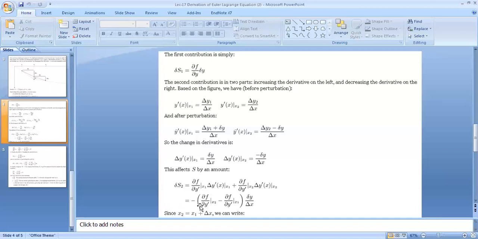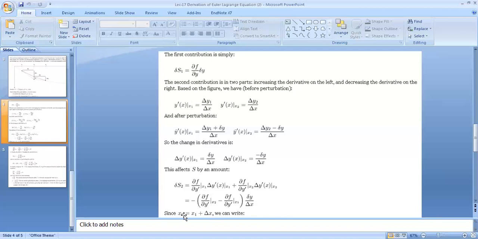This will become equal to minus partial f over partial y dash at x2 minus partial f over partial y dash at x1 delta y over delta x, which will be a common factor.